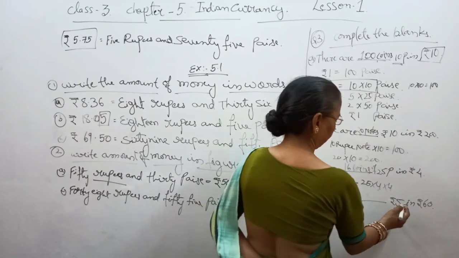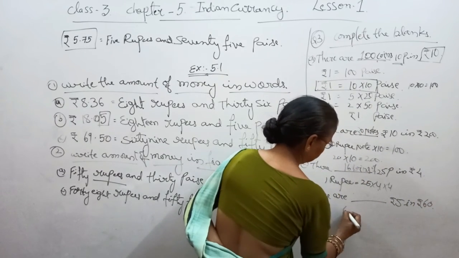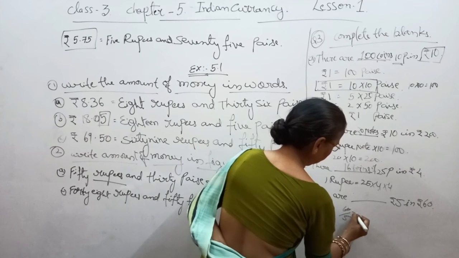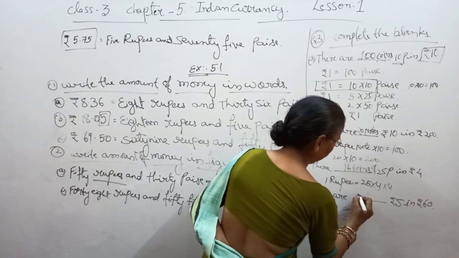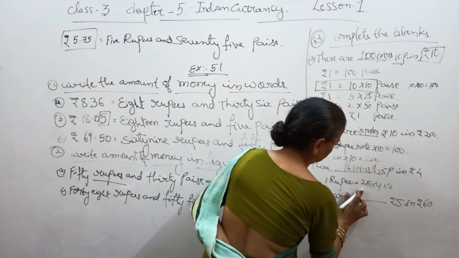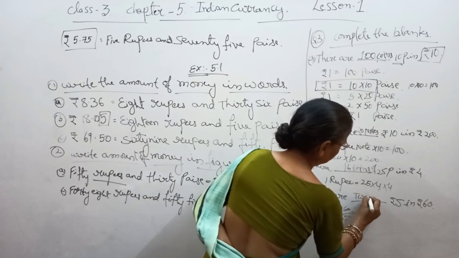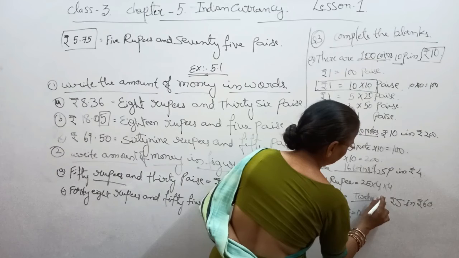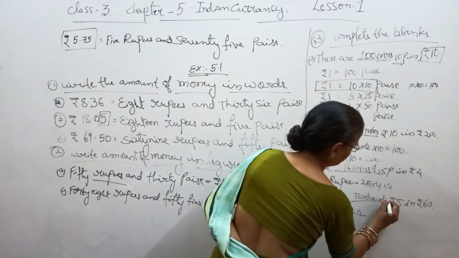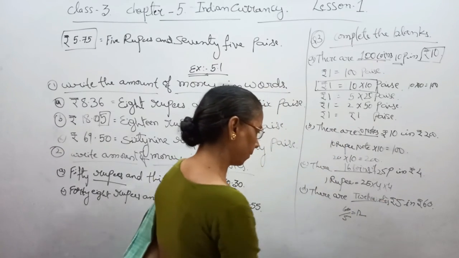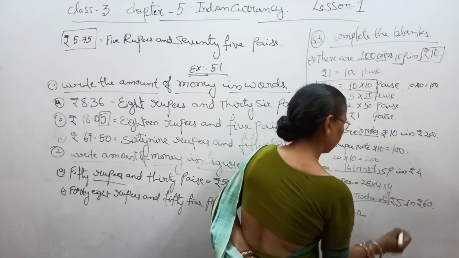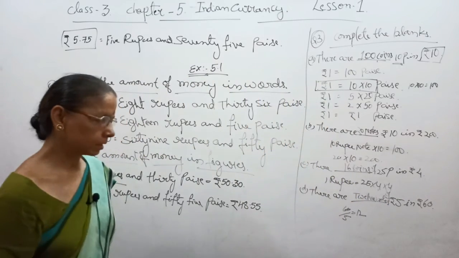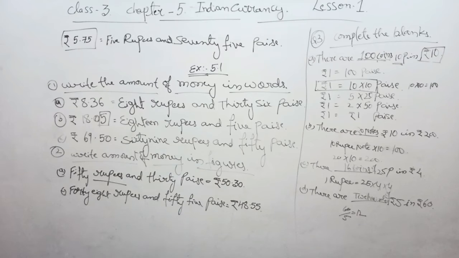It means dividing 60 by 5, it is 12. 12 notes of rupees 5 in rupees 60. Like this we have to solve the questions.